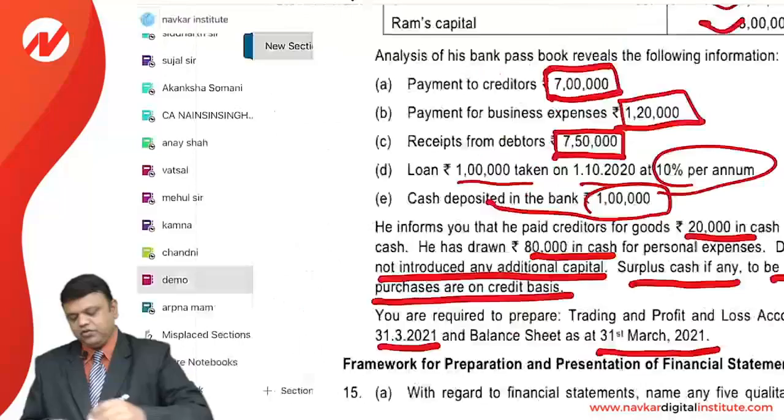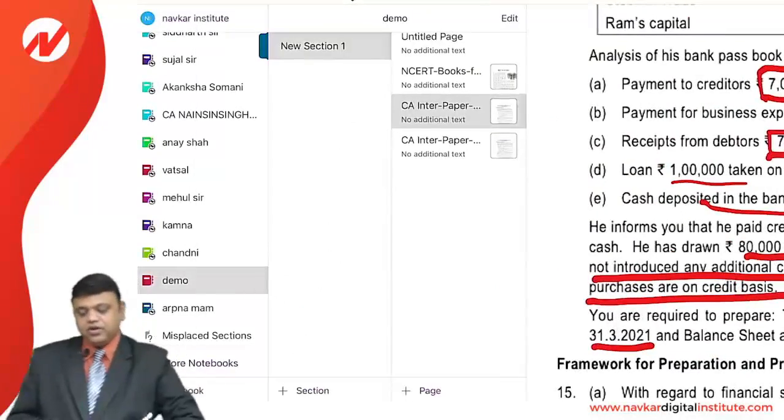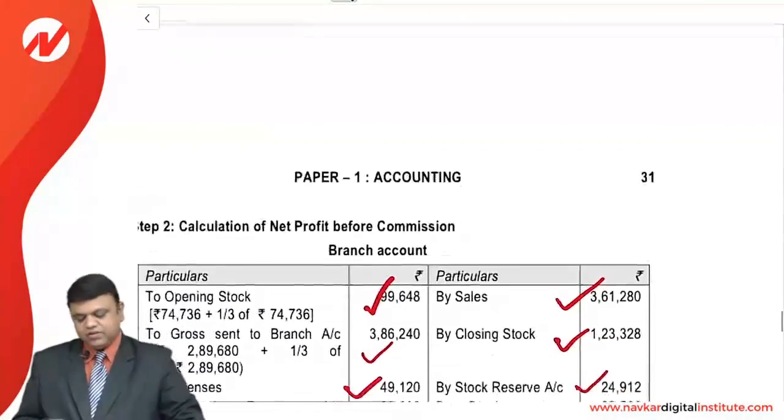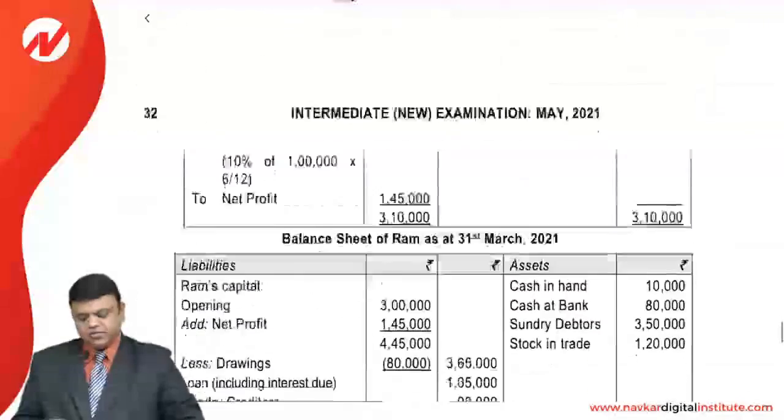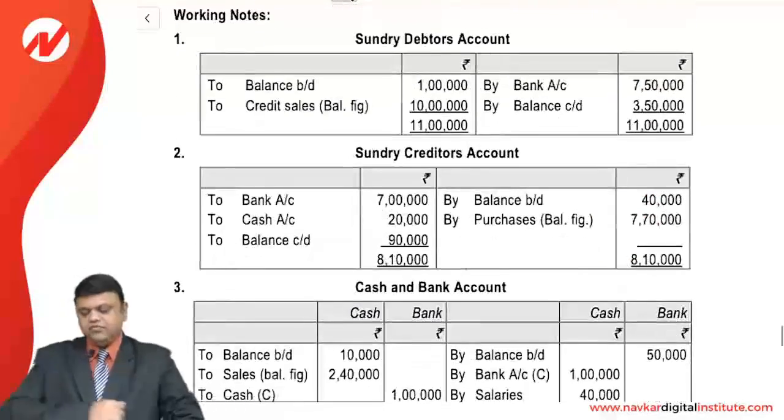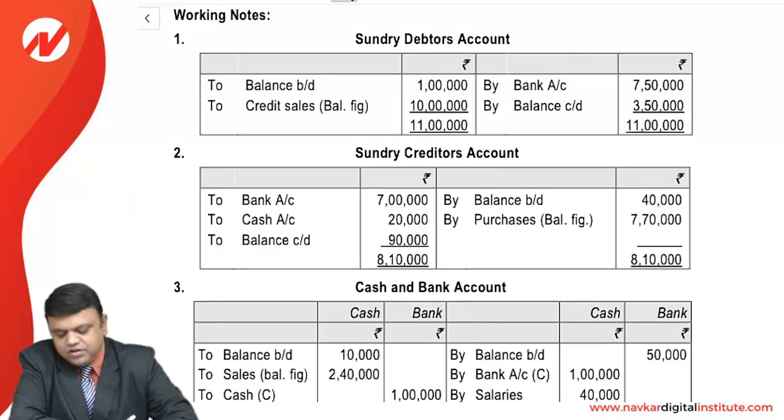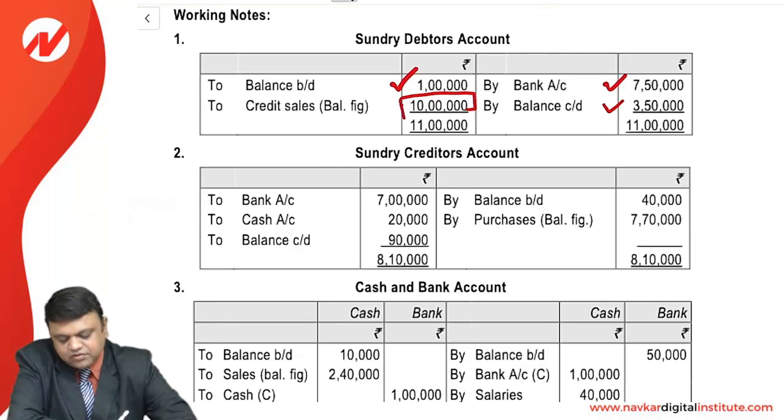So friends, first of all, we need to go with the working notes. Working notes always play a very important role in such types of sums. Starting with the debtors account: balance brought down is already given in the question, and balance carried down is also given. The amount received from the debtors is credited, so we get a balancing figure, and that is always a credit sale. Be careful, the balancing figure of the cash account is a cash sale, but here it is considered as a credit sale.